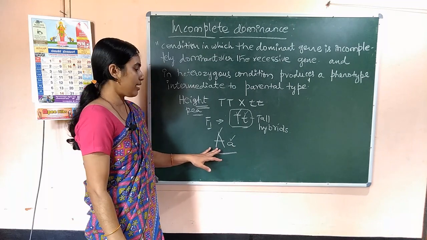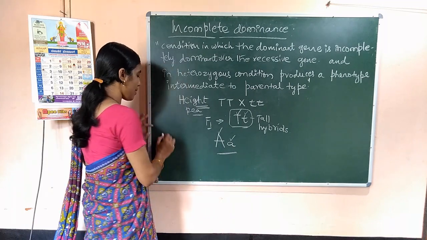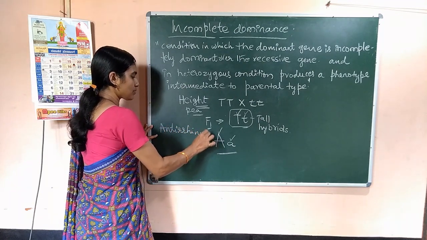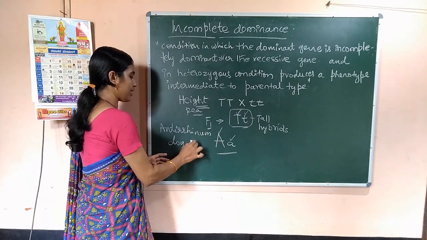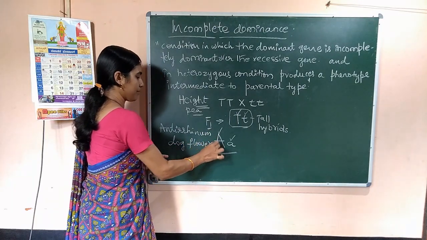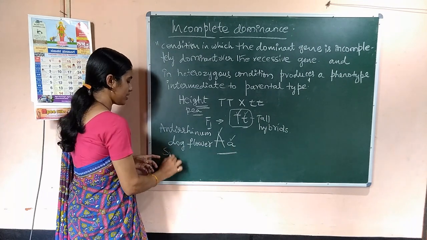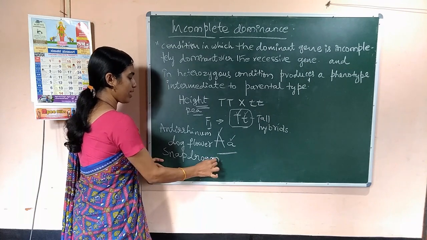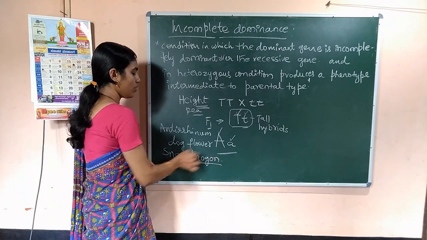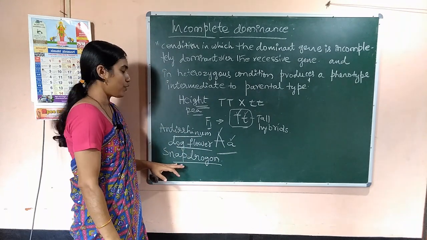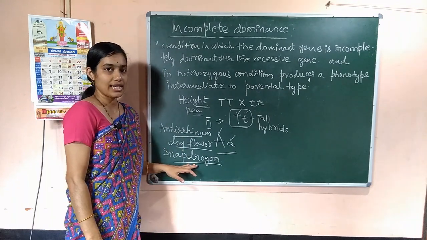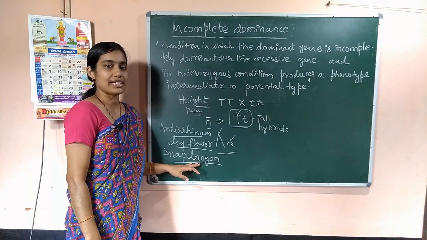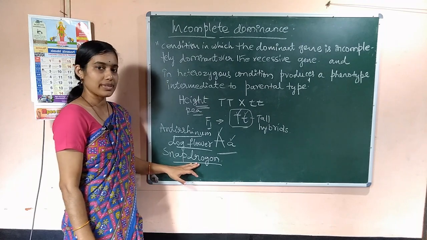Let us take an example of a plant called Antirrhinum, or dog flower, also called snapdragon. In this plant, if you consider flower color as the character, then that gene is not completely dominant. So let us discuss.